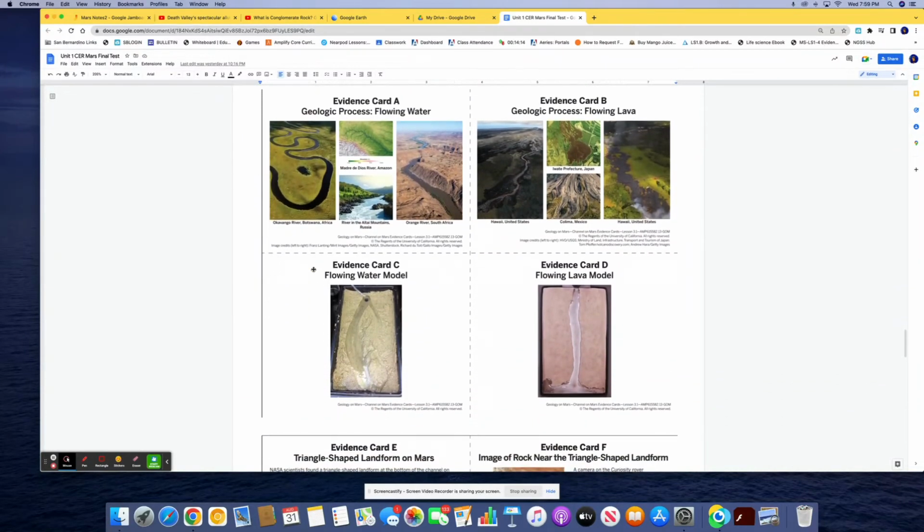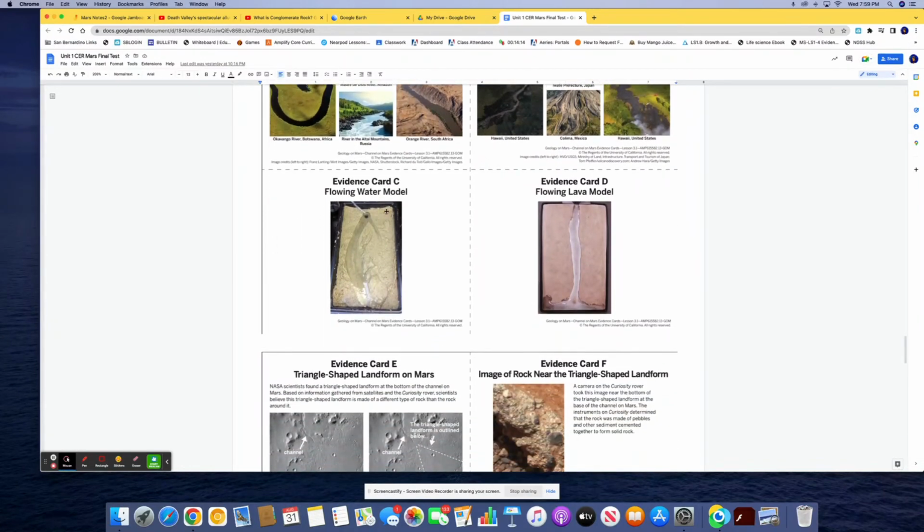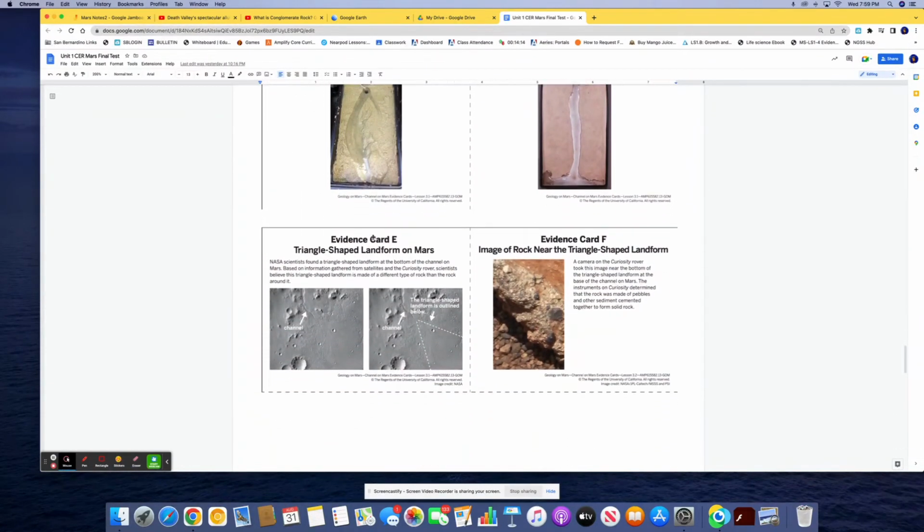Okay, so here are some evidence cards. Evidence card A, this is the shape of the flowing water. We saw the flowing water model here.